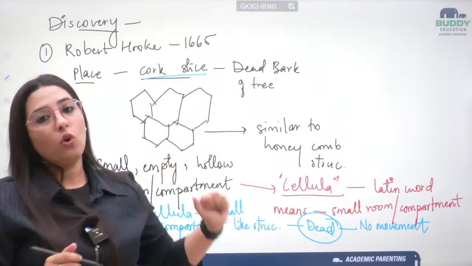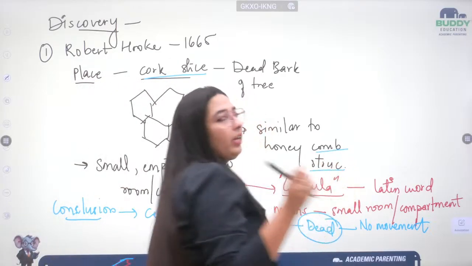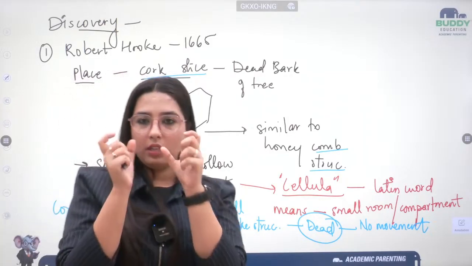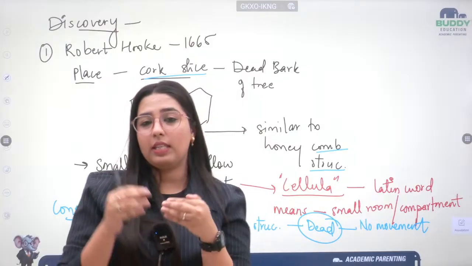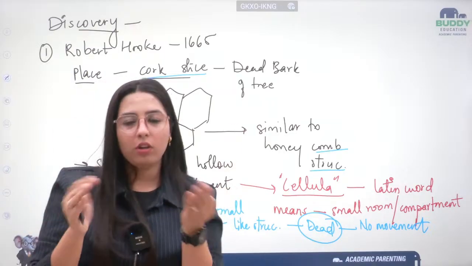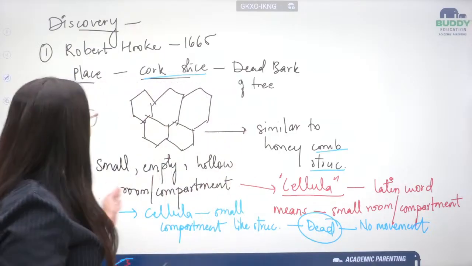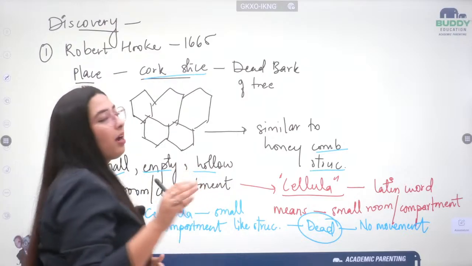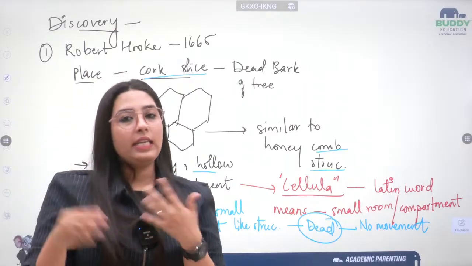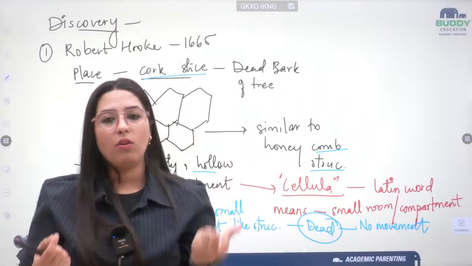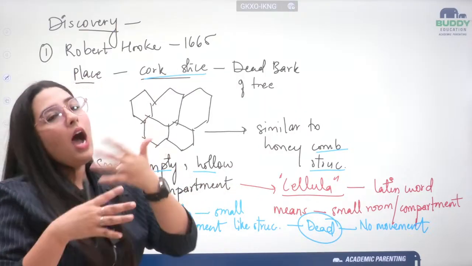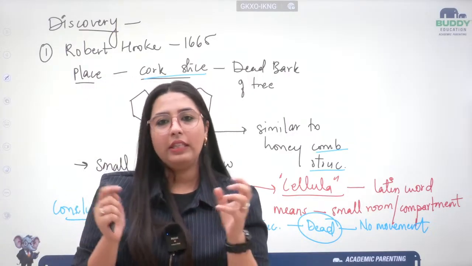When he observed it, it looked like a honeycomb structure, with hexagonal shapes. What appealed to him was a small, closed hexagonal shape, like a room or compartment-like structure. Then he concluded that these are empty, hollow, small compartment-like structures, and these are not moving at all. And he gave a name from the Latin word cellula, which means small room or small compartment.